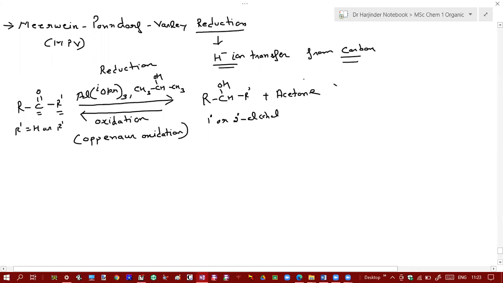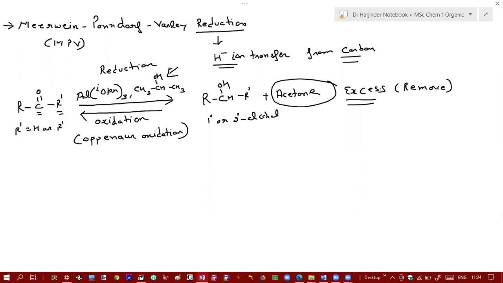If acetone is in excess, then will the reaction be forward or backward? Backward. So if you perform the reaction in excess of acetone, then the reaction will be backward. And if you perform the reaction in excess of isopropanol, in that case, the reaction will be forward. And when the reaction goes in the forward direction, you have to remove this excess acetone so that it moves only in the forward direction and doesn't go in the backward direction.